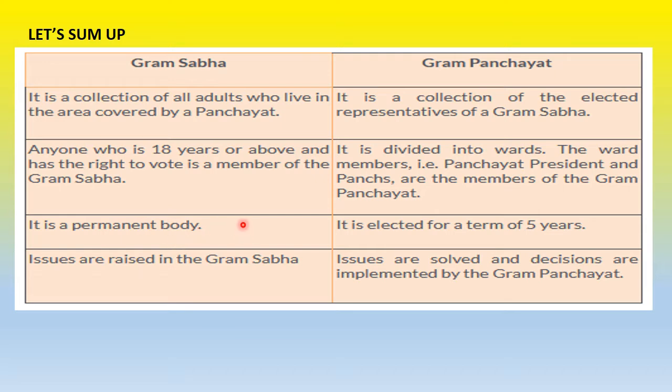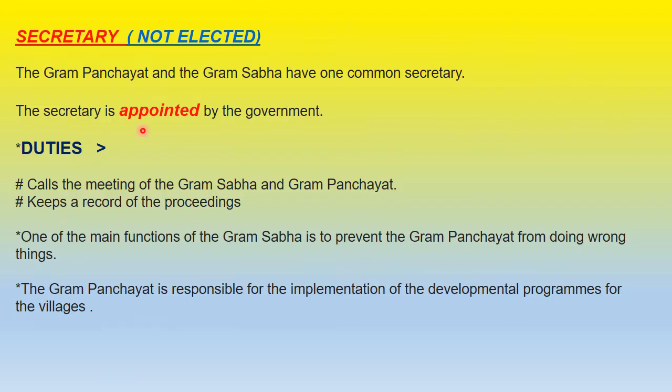Anyone who is 18 years or above is a member of Gram Sabha, and the tenure for Gram Panchayat is 5 years. After 5 years, re-election takes place. If the people are not happy with the work of the previous Panchayat or the Panch, they can change it through election. Now this is about the structure of Gram Sabha and Gram Panchayat. The functioning we are going to look into in the following slides. Here issues are raised in Gram Sabha. What issues are raised, and how they are resolved by Gram Panchayat, we will also see. This is very important for senior classes and your competitive exams also.